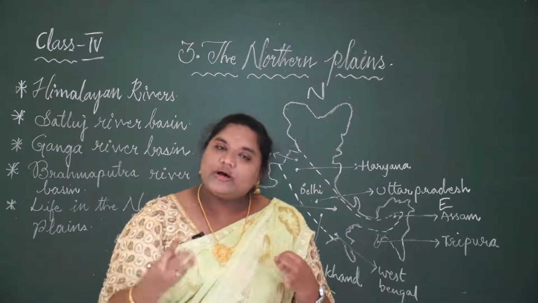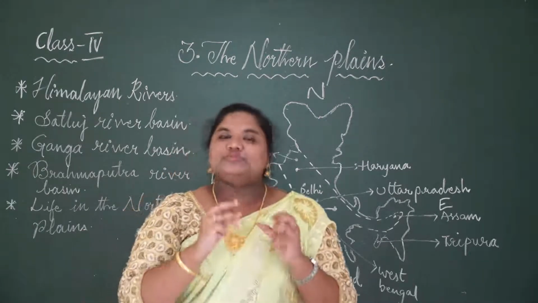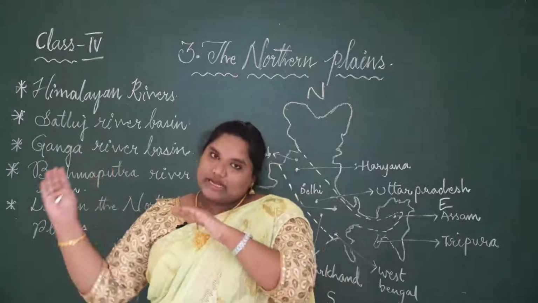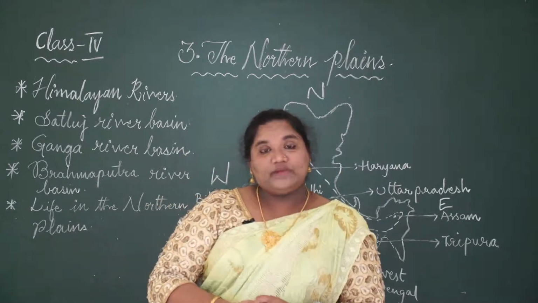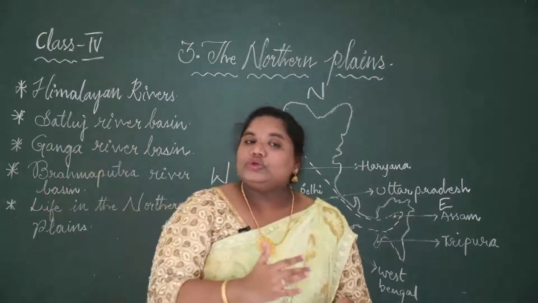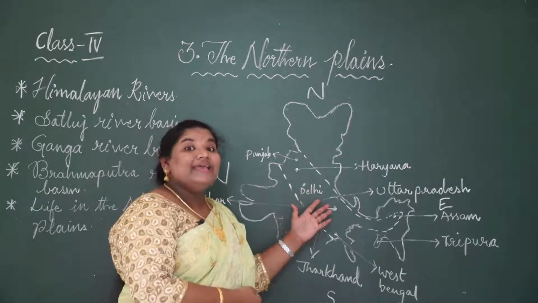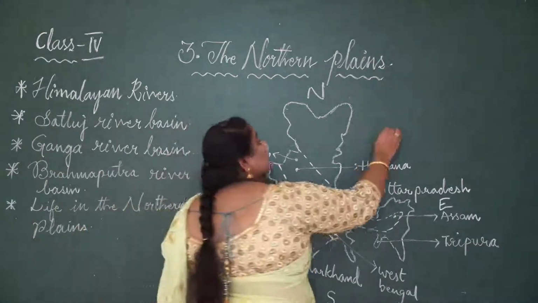Silt is also a smooth sand, like clay, which is moist. So this all mixes up and comes down to the river. Then what happens when the rainwater mixes up? The sand and silt are separated and thrown to the northern plains region. So that is why that sand and silt is called alluvium.